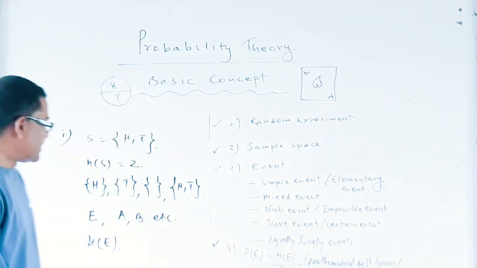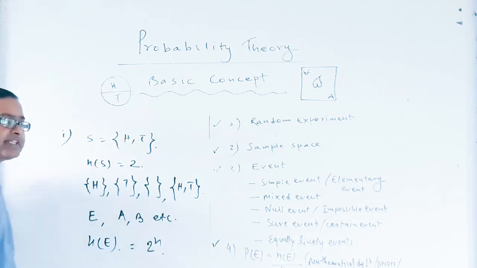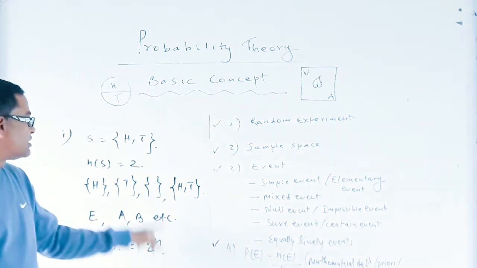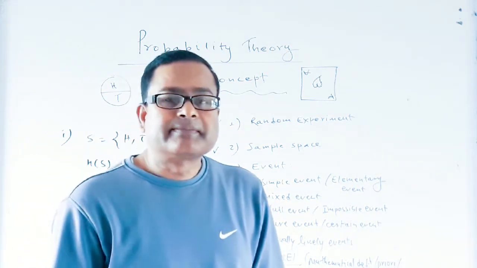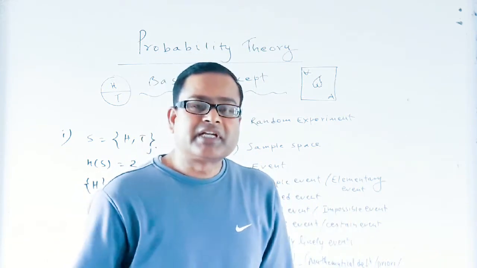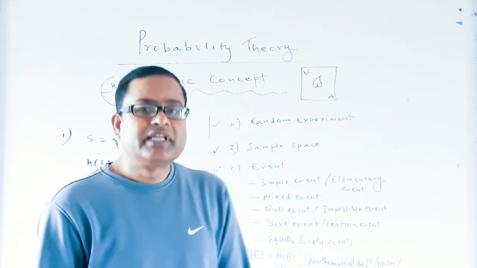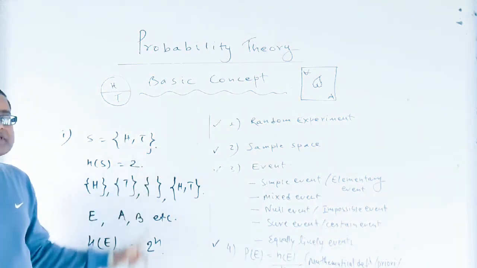The number of events is equal to 2 power n, where n is the number of elements of the sample space. So if there are two elements in a sample space, then the number of events will be 2 power 2, that means 4.